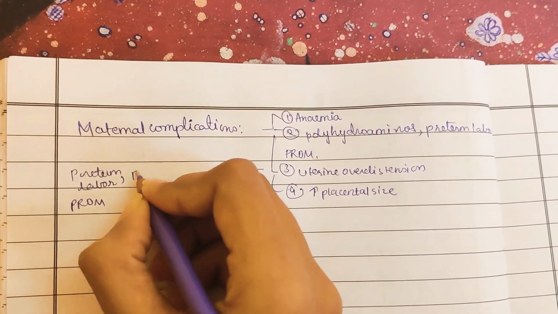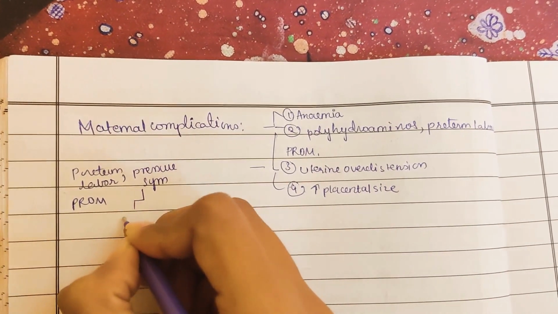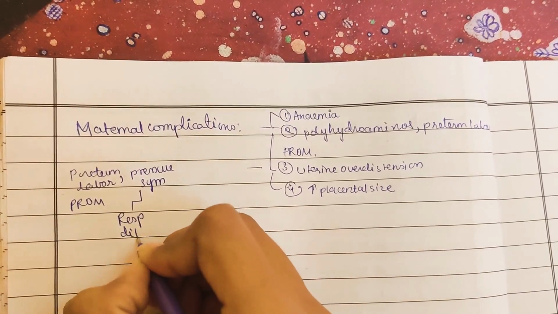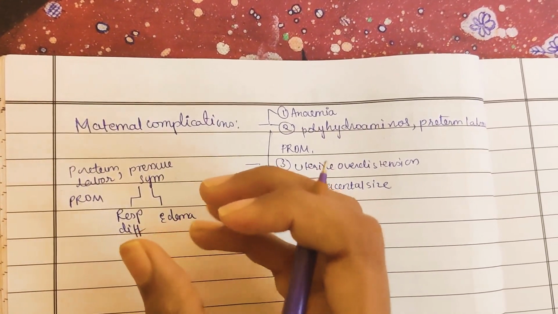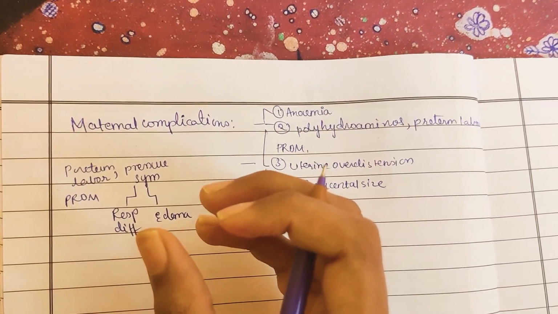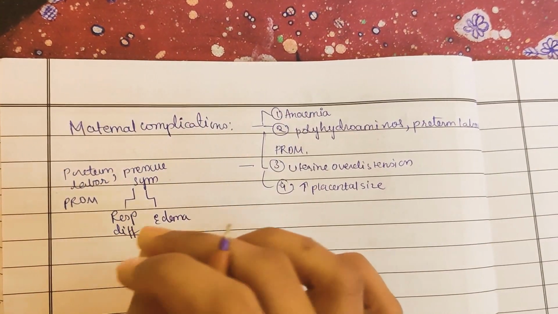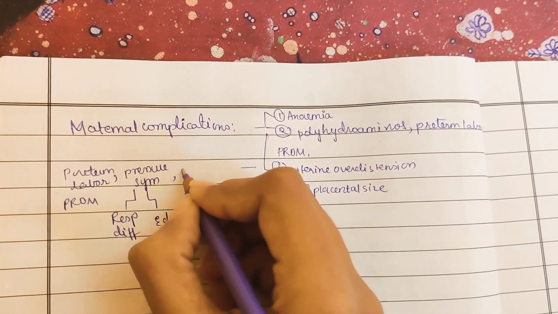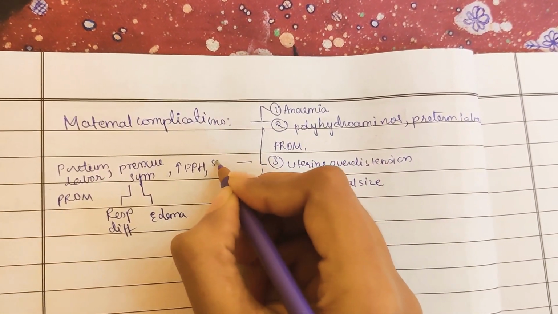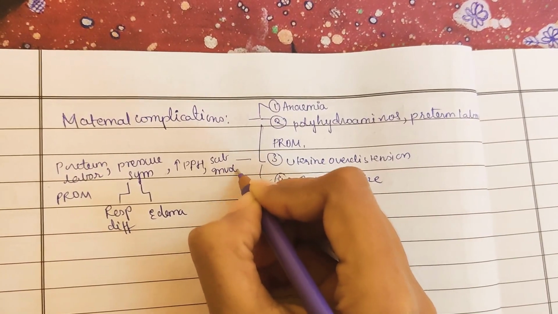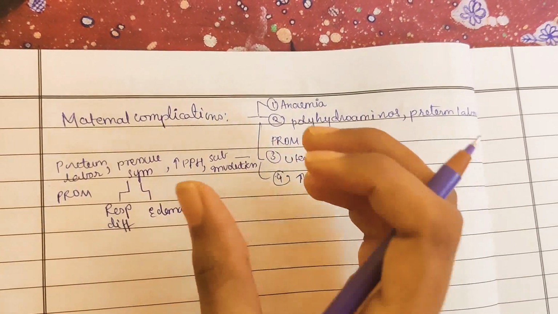And the next one is pressure symptoms. Pressure symptoms are like respiratory difficulty, or there may be edema. Already in a single pregnancy the mother will have a lot of respiratory distress. Here there are two fetuses now, so more respiratory distress and even edema. Also you'll have an increased chance of postpartum hemorrhage. And there is also subinvolution of the uterus after the delivery, because it is a very pressureful situation where two fetuses are staying in that small uterus.